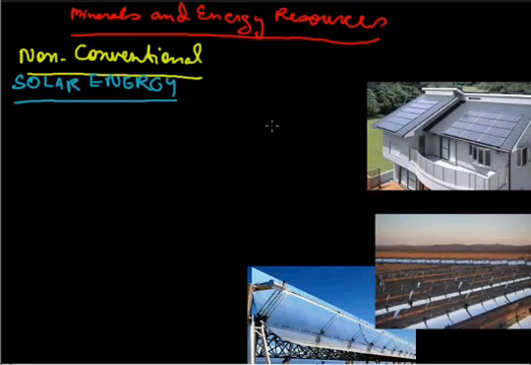Before doing the other points of solar energy, let us do one thing: there are two types of solar energy. First, through solar panels. Here are solar panels with so many solar cells in them, which convert solar heat into electric energy. As we know, energy can transfer from one form to another, from kinetic to potential or from potential to kinetic. So here the solar heat is transformed into electricity through these solar panels.